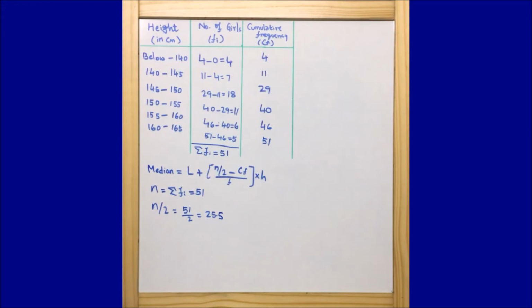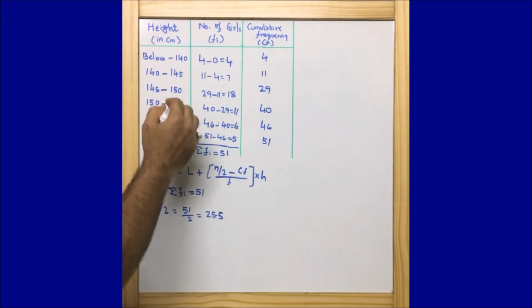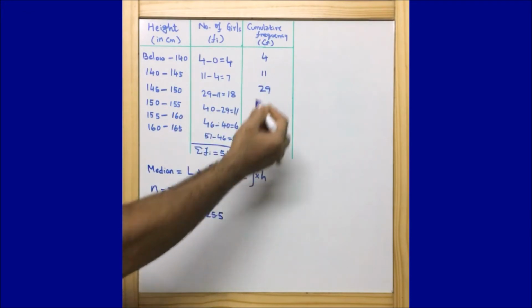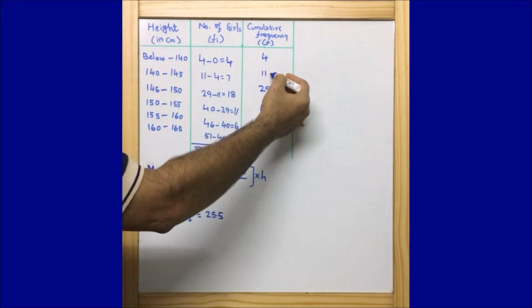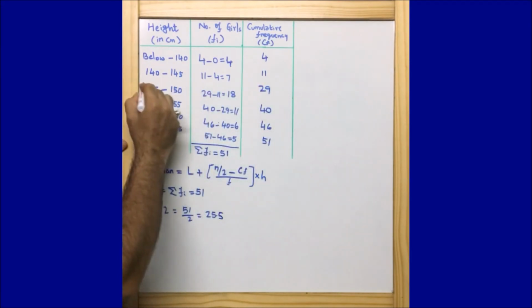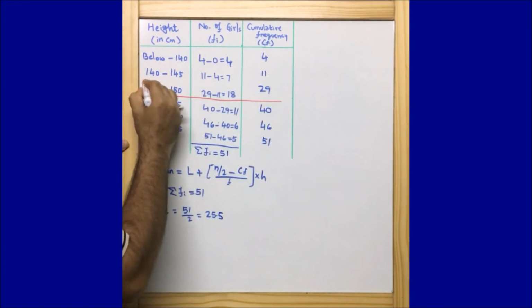After getting n by 2, let me explain what this L is. L is nothing but the lower limit of the median class, and if you look here, we got n by 2 as 25.5. So where does this 25.5 lie? If you look at the cumulative frequency table, the first is 4, then 11, then 29. That means our 25.5 lies in the row with 29, so we can highlight that particular row.